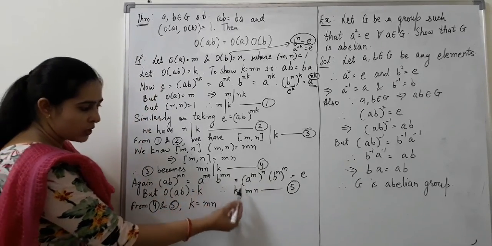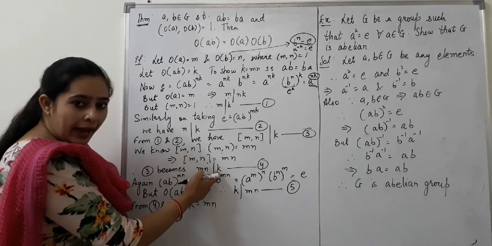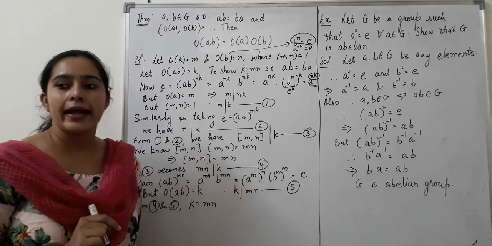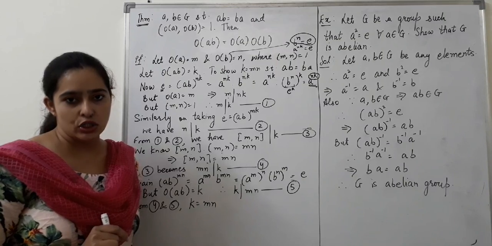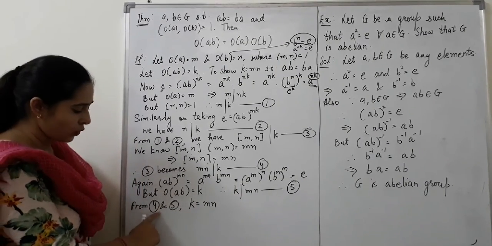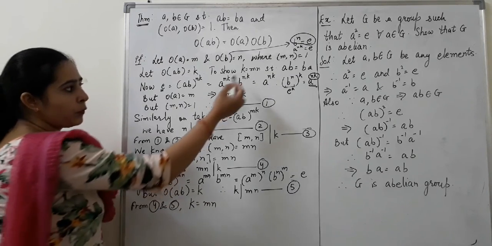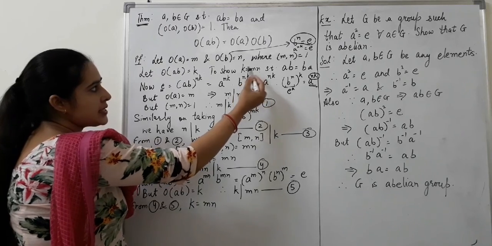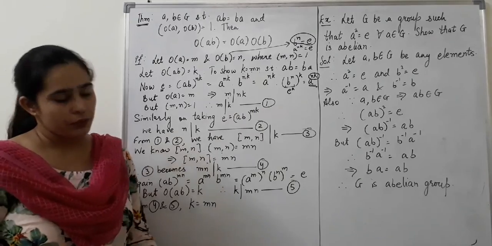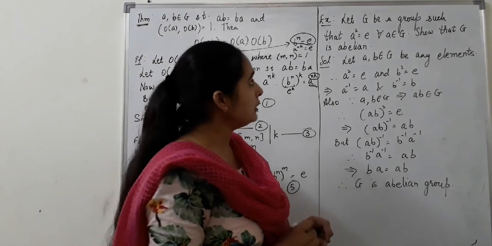Now, from equation number 4 and equation number 5, you can see mn divides k and k divides mn. That means k and mn both divide each other. That means they should be equal. Therefore, from 4th and 5th we have k is equal to mn. This is what we want to prove. k is equal to mn means order of AB is equal to order of A into order of B. Hence the result. Now, let's come to an example.